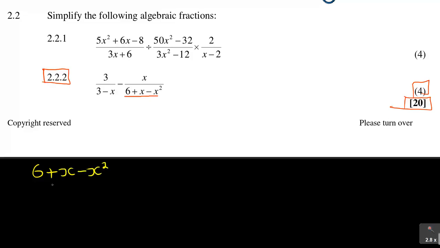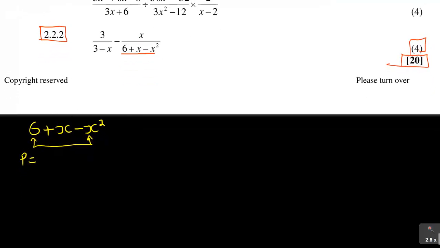To factorize that, your product is 6x squared, actually it's negative 6x squared, and then the sum is positive x.